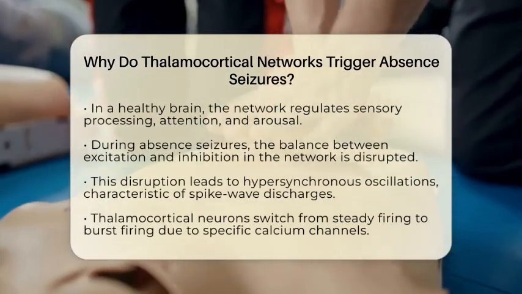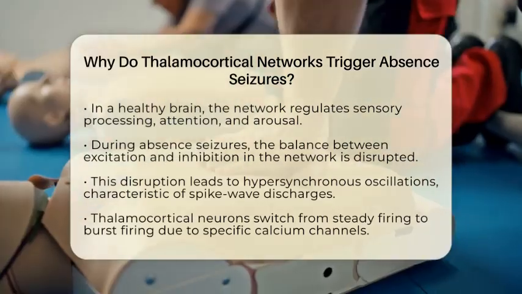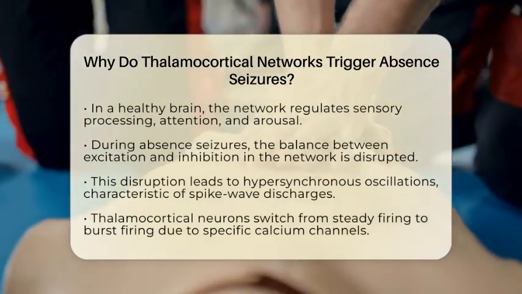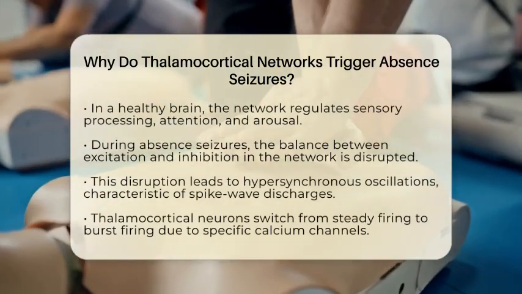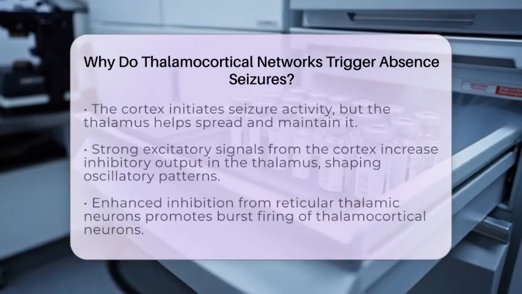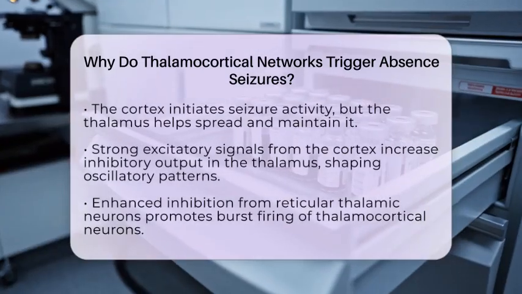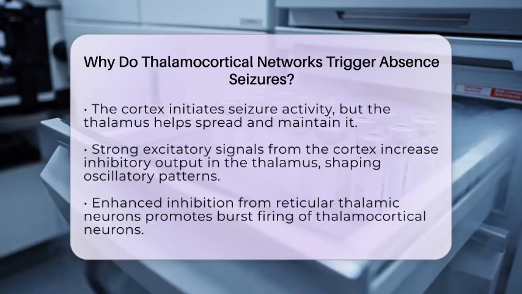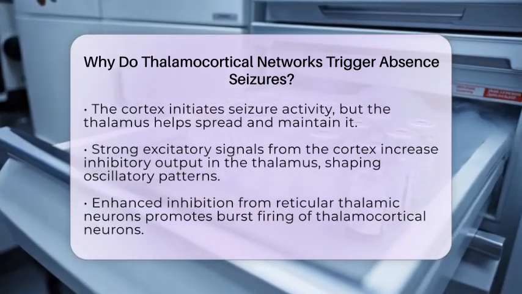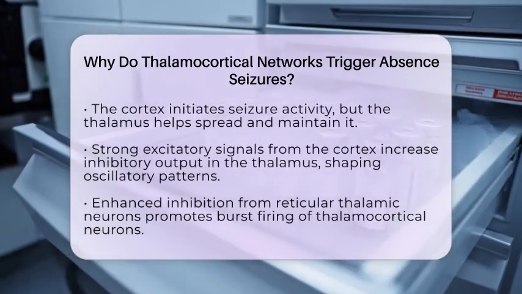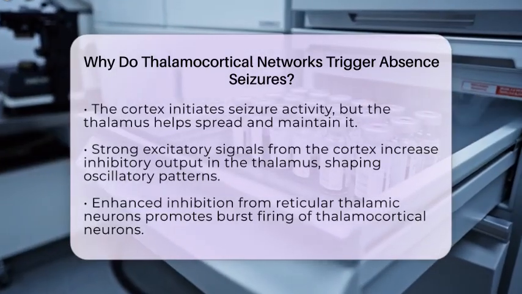Interestingly, while the seizure activity often begins in the cortex, the thalamus plays a critical role in spreading and maintaining these seizures. The cortex sends strong excitatory signals to thalamic relay neurons and inhibitory neurons in the reticular thalamic nucleus. This interaction increases inhibitory output, which shapes the oscillatory patterns. The result is a pathological rhythm that disrupts normal brain function.